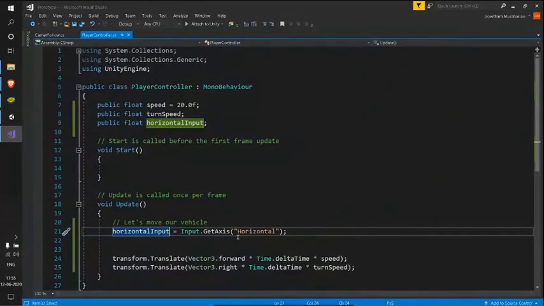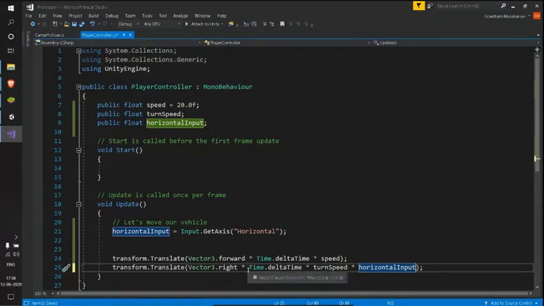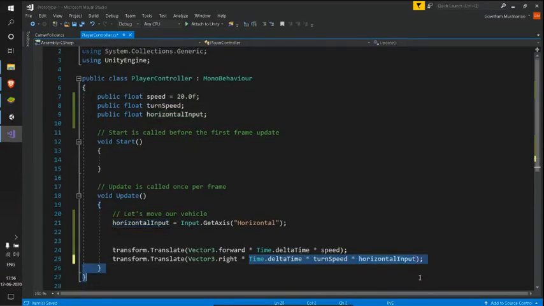To do that, see, this is the transform translate method we are using to move the car along the x-axis. So I'll just multiply this by the horizontal input. If my horizontal input is 1, which we get by pressing the right arrow key or D, in that case this total value will be positive, and my car will be moving towards the positive x direction.